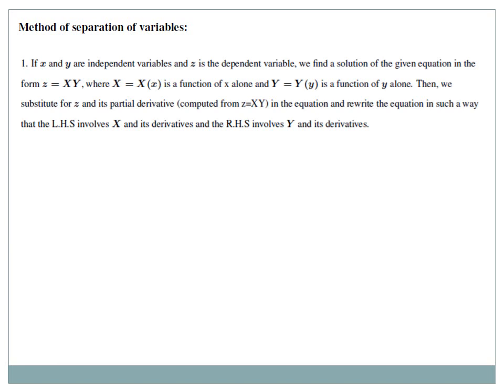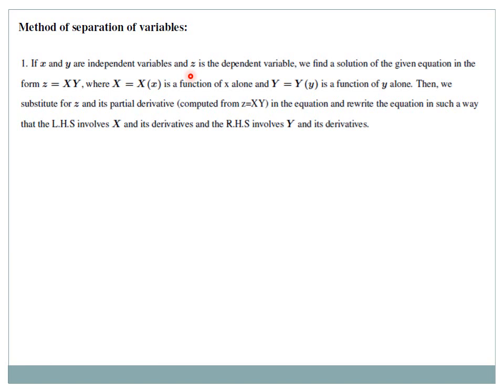Before going to the solution of the wave equation, I am going to use a method known as the variable separable method. Since this method is new to you, I am just giving you the steps. Suppose you have x and y as independent variables and z as a dependent variable, that is, z is a function of x and y.